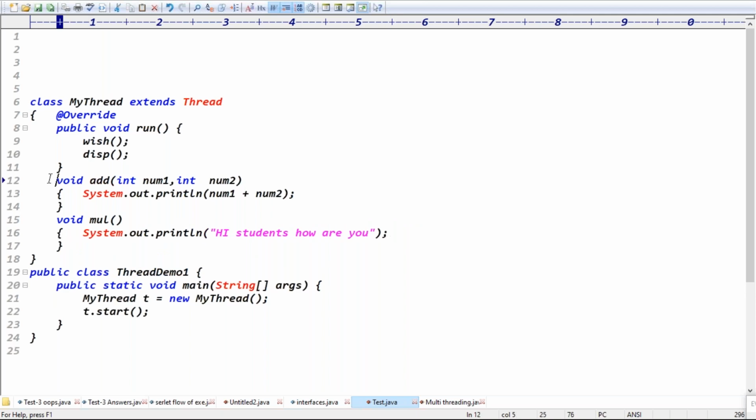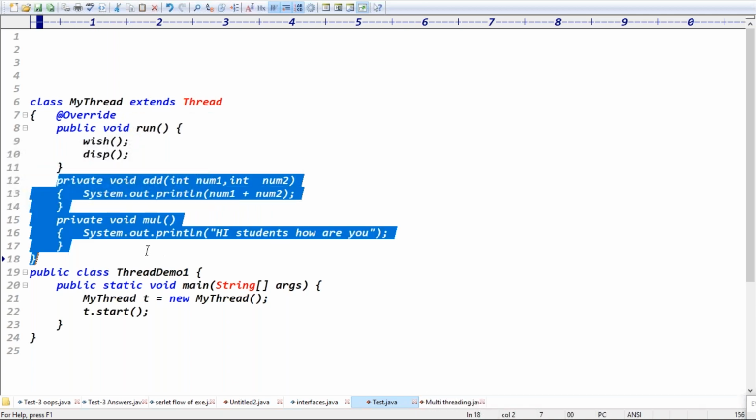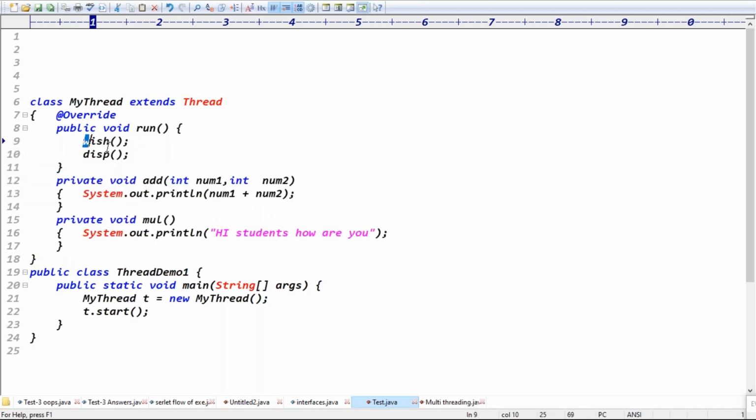Even to achieve security, we can make these methods private so that only this thread class can access them. Instead of writing the complete code inside the run method, they make some private methods and call them in the run method itself. Why private methods? Other threads are unable to access them, right? Is it clear now?